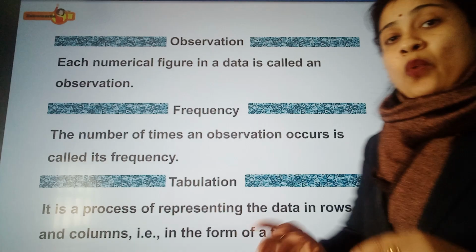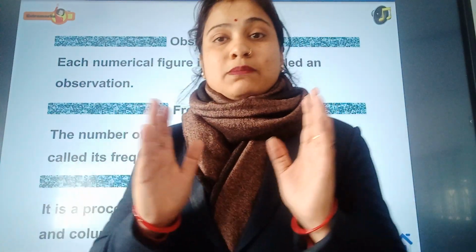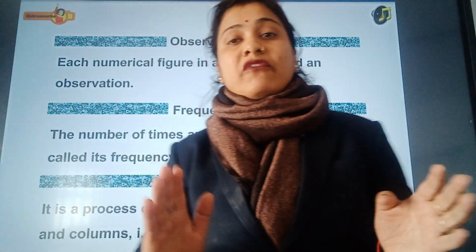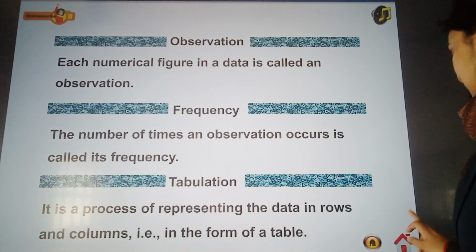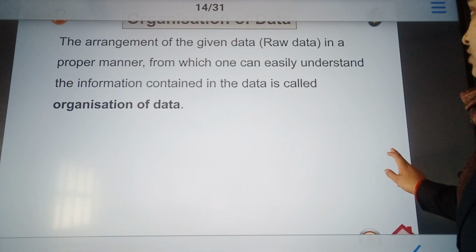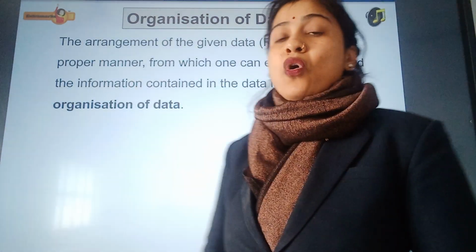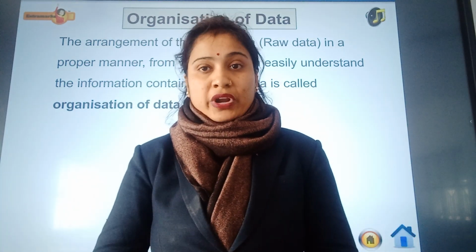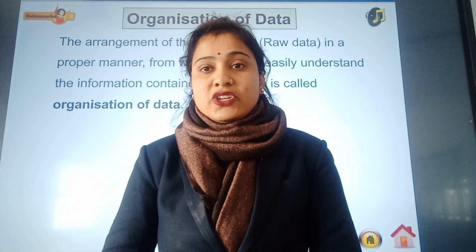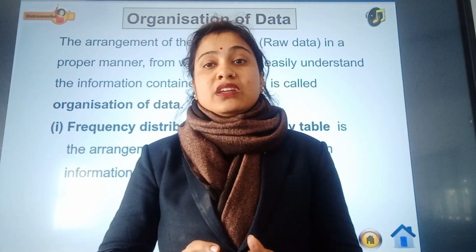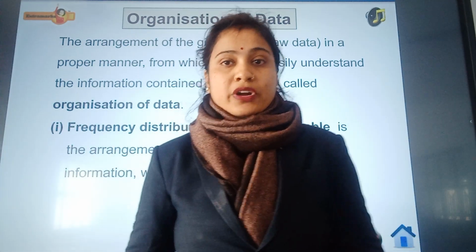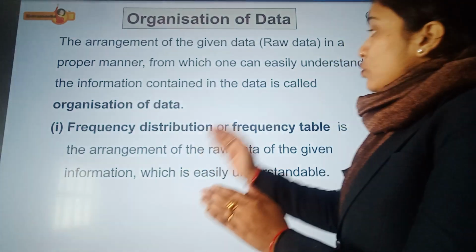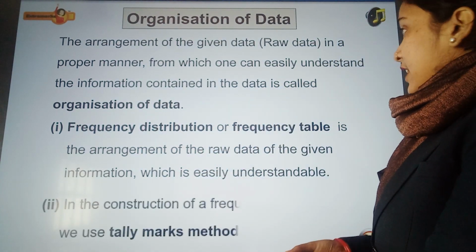Now what is tabulation? When every piece of information is presented in the form of a table, when the data is arranged systematically in a table, it is known as tabulation. Alright, now what is organization of data? Initially, whatever data we collect is in the form of raw data. Organization means that when we arrange this data in ascending or descending order, we get array data, a systematic arrangement of data. That is known as organization of data.